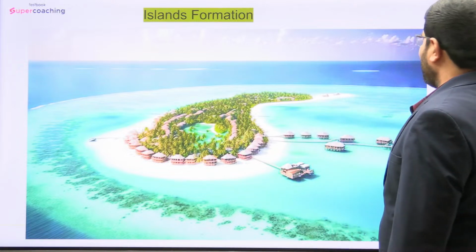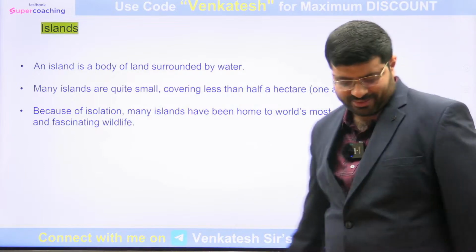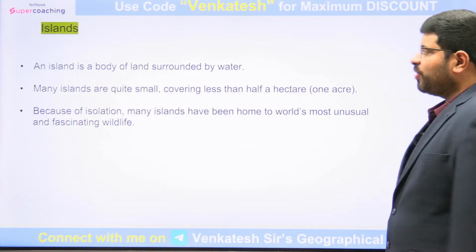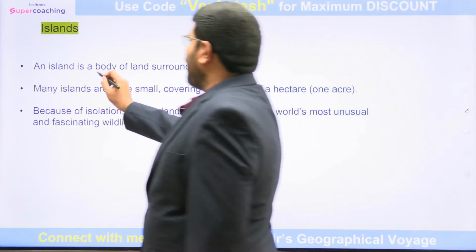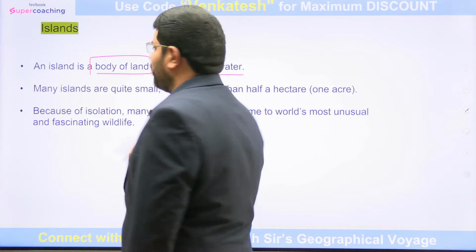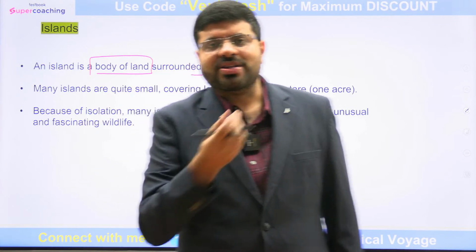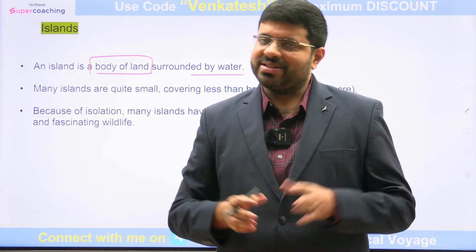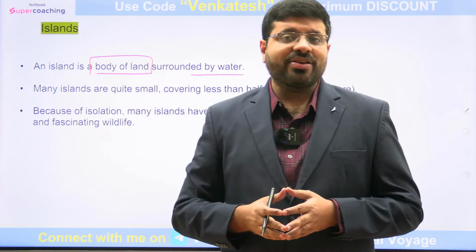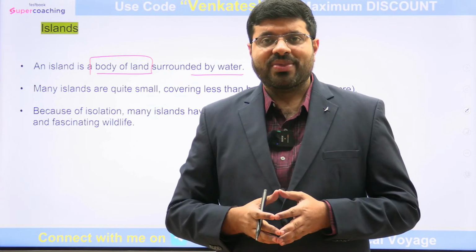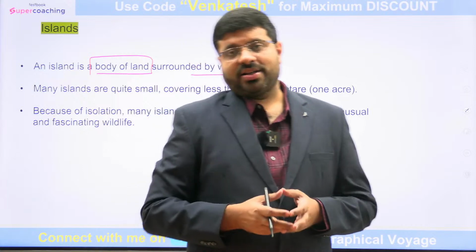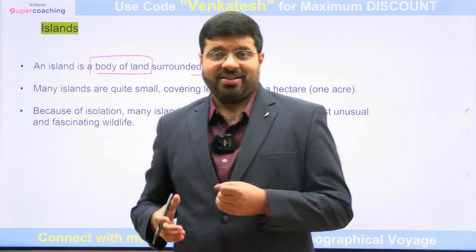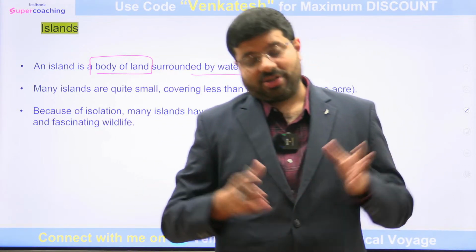When you see islands, what is an island? Let us have a basic idea. An island, we all know, is a body of land surrounded by water. So is Australia. Australia is also a body of land surrounded by water. You can see the Pacific Ocean and the Indian Ocean covering its borders. You can see even Africa: the Indian Ocean, Mediterranean Sea, Red Sea, Atlantic Ocean. It is also covered by oceans.